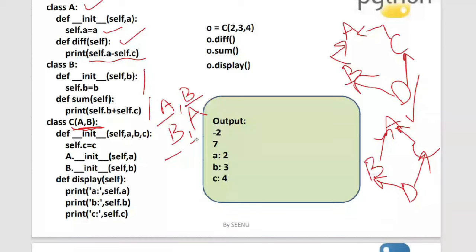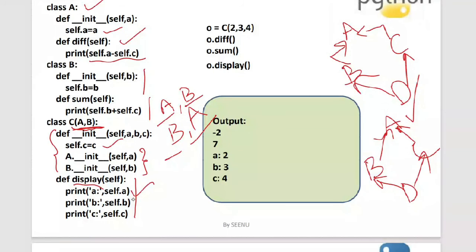Now inside the C class, I'm having an init method wherein the initialization of the C variable is done. And in these two cases, I'm calling the init method of the superclass A, and also the init method of superclass B, wherein inside the init methods of the superclasses A and B, the initialization of the A variable and B variable takes place. And inside the C class, it is having its own independent concrete method, which is the display method. This display method is just displaying the variables for me, which are A, B, C.